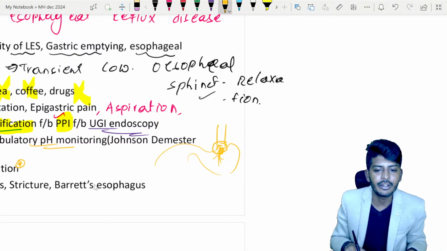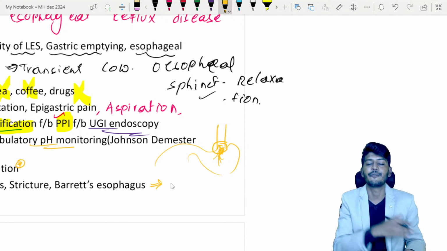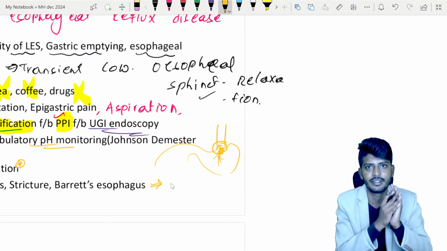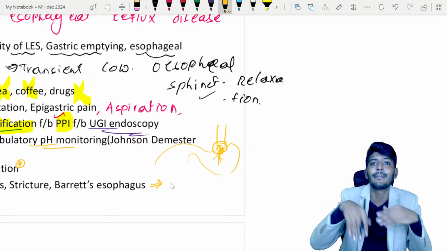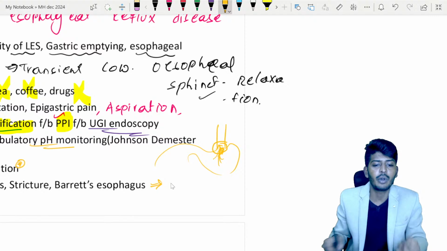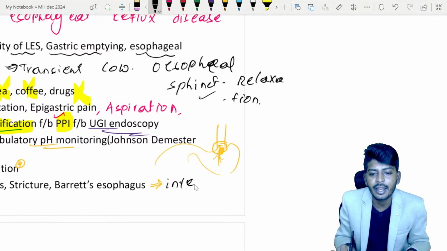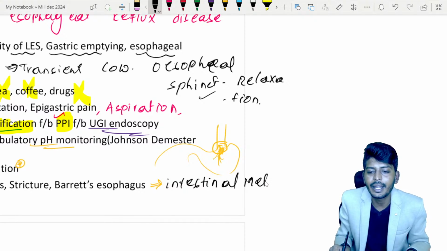The last complication is metaplasia. That is only your Barrett's esophagus. Now the esophagus wants to protect itself. Continuously acid is coming, so the esophagus wants to protect itself. So what will it form? It will lead to intestinal metaplasia. What is this intestinal metaplasia?